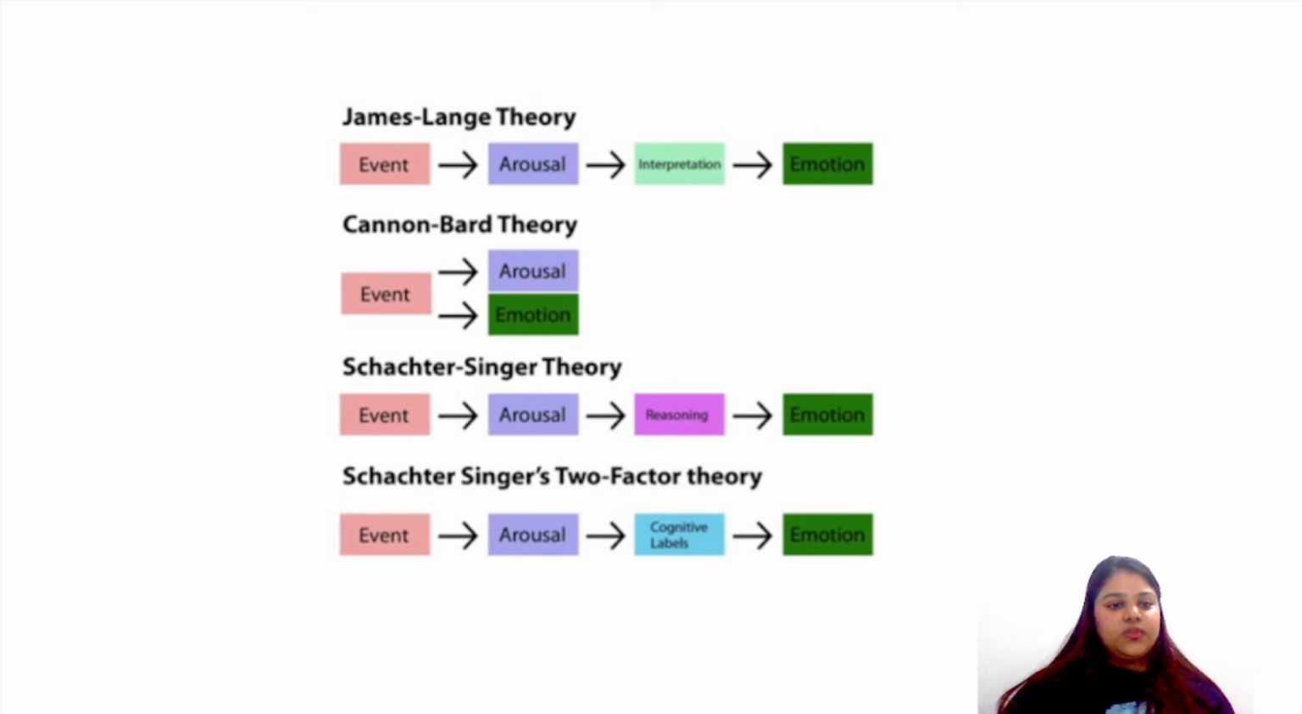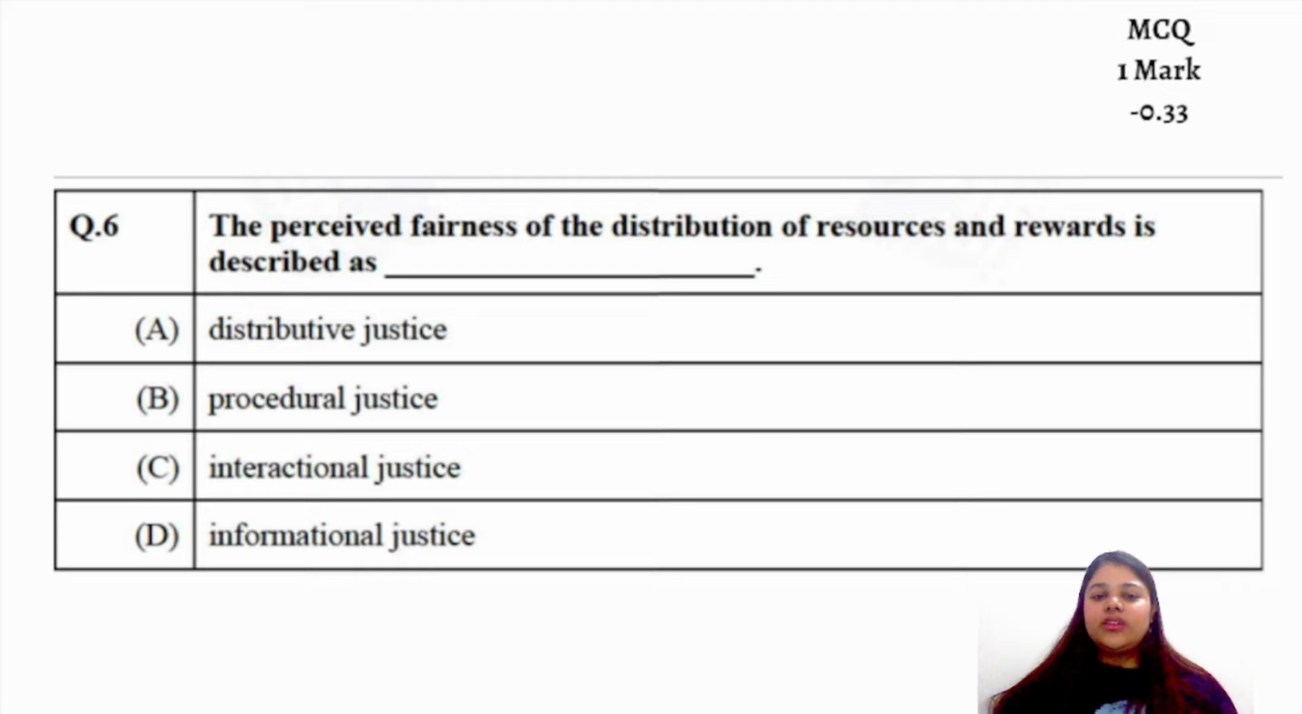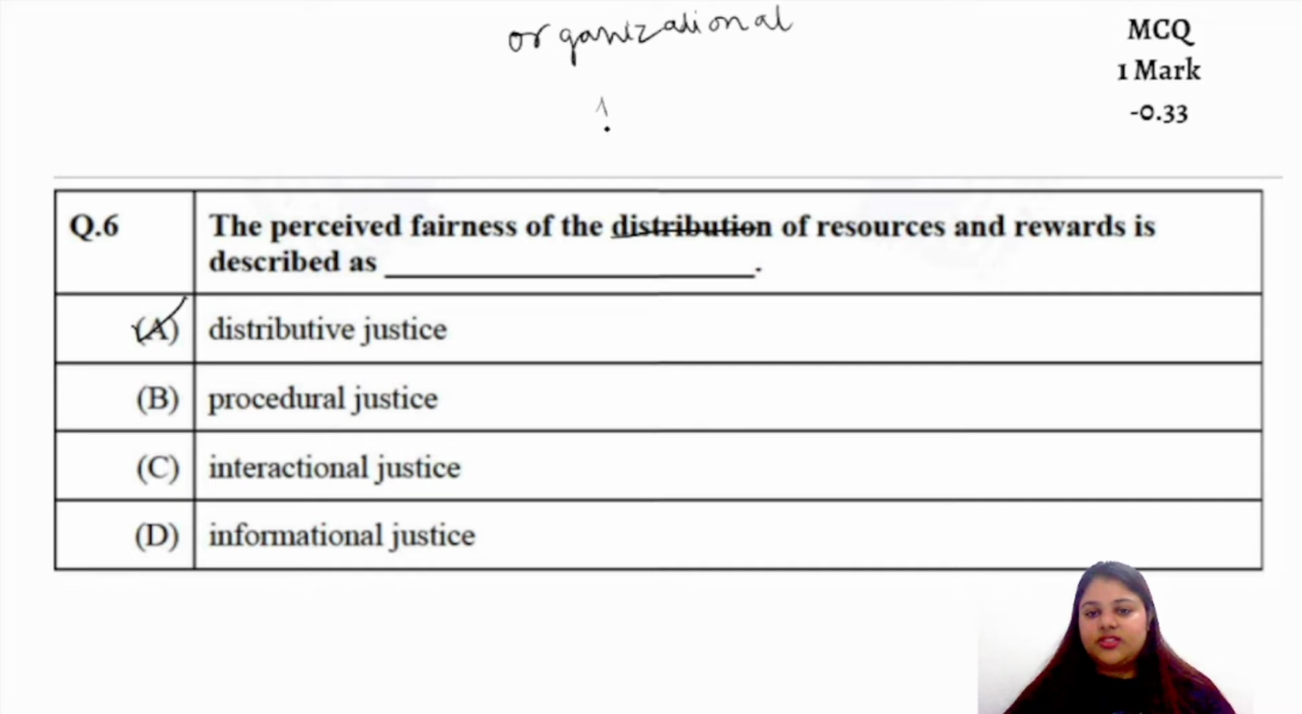Now moving to the next question. The question says that the perceived fairness of distribution of resources and rewards is described as, even going by the English, it is distributive justice. There are 3 types of organizational justice.